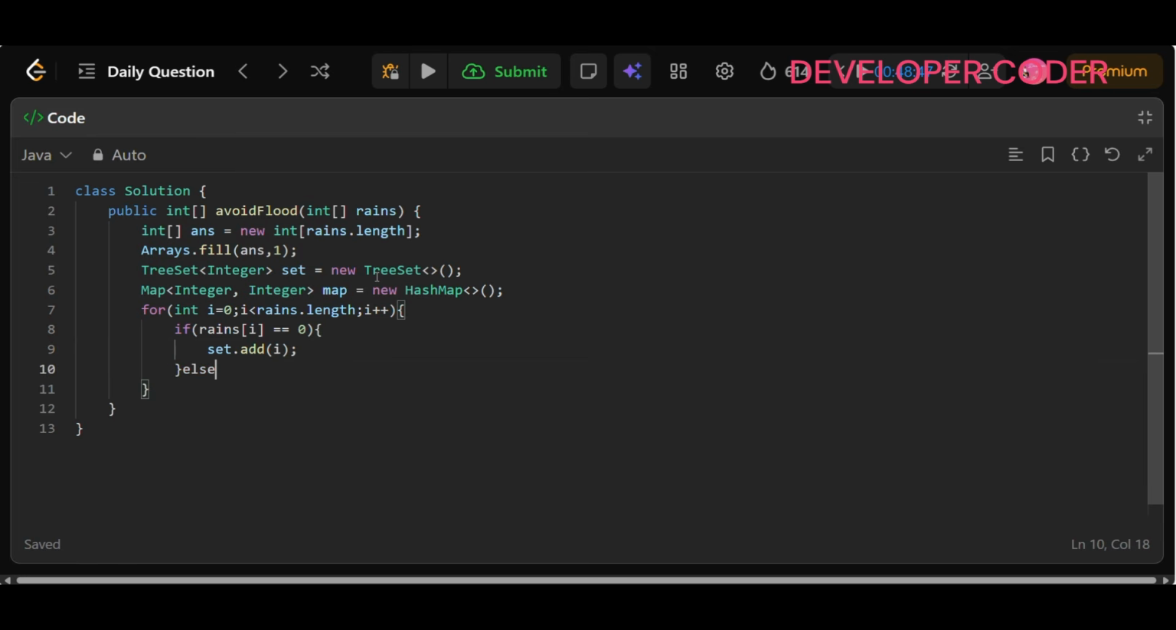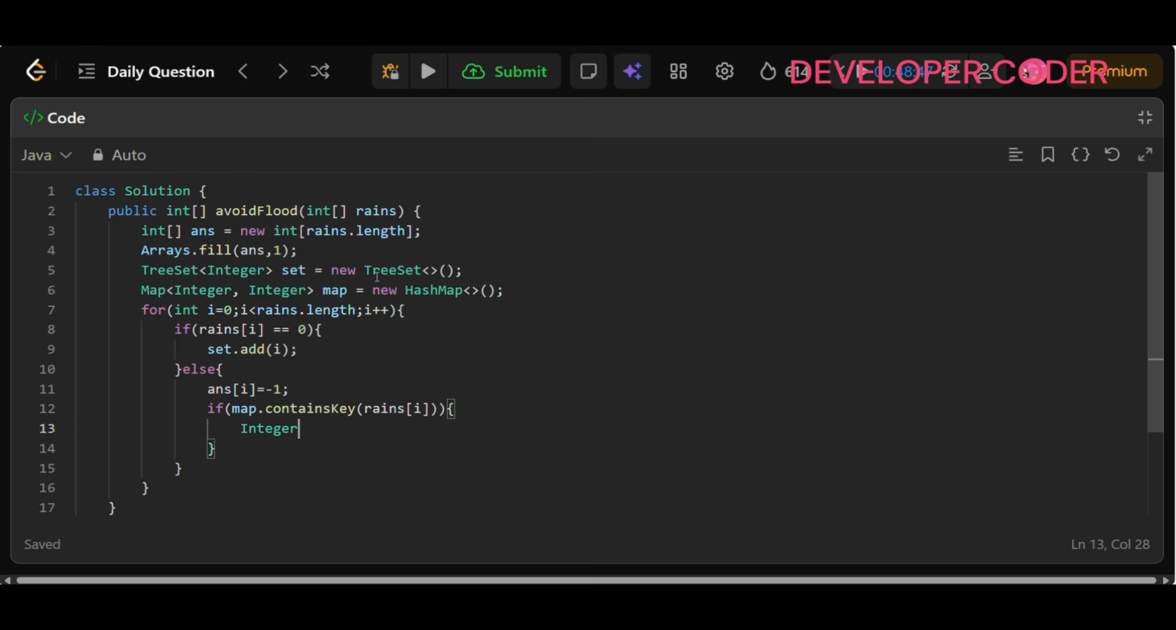Done. And the else part means if it rains today, then we have to mark this day as -1 in the result, right? So answer of i, I'm going to set it to -1. And here we have to check if this lake was already filled before, so I will use the map. If map.containsKey this particular key, which key, rains of i, the lake number, right? If this key is there, we have to find the next available dry day after the last rain day of this lake.